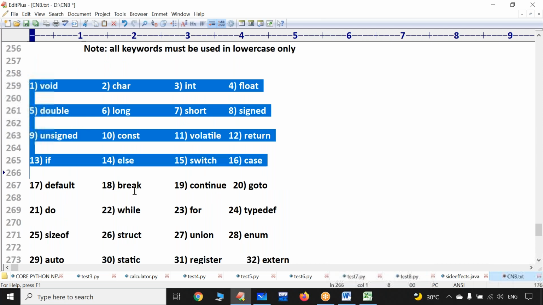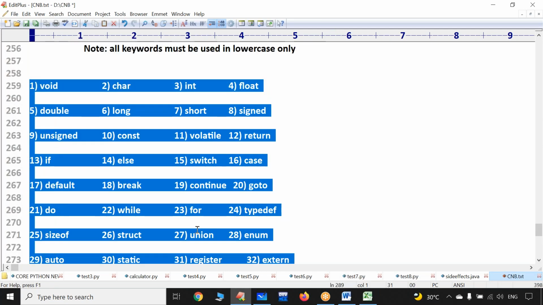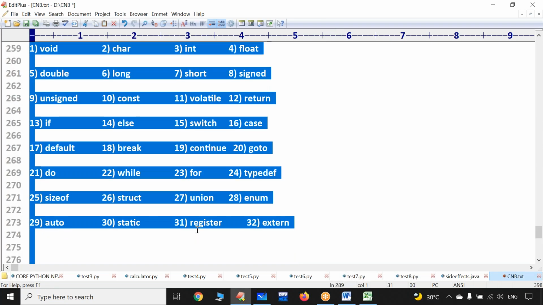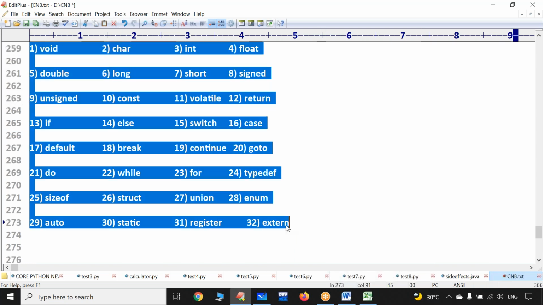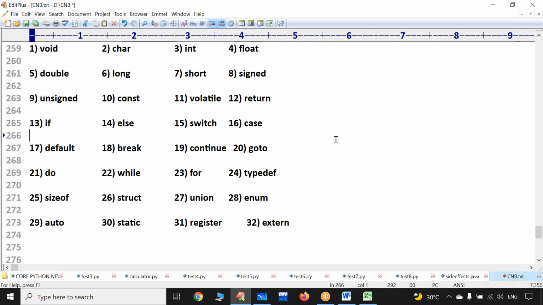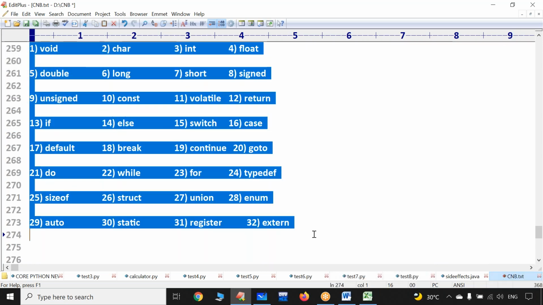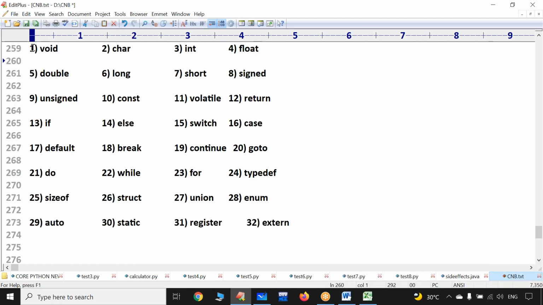Actually, these are the list of valid keywords. Some people suggest, sir, why don't you write them in alphabetical order? Please don't give me such suggestions. There is a specific reason. In this 45 days session, we are going to discuss all these keywords in exactly this order, so the topics will come in this order only.